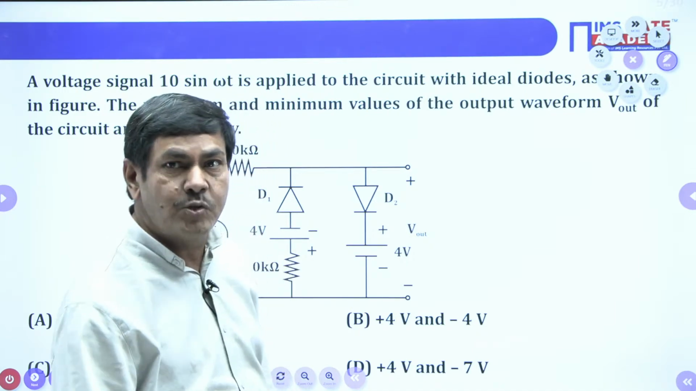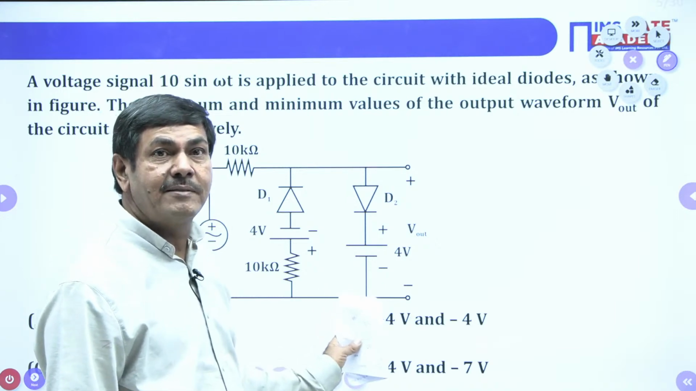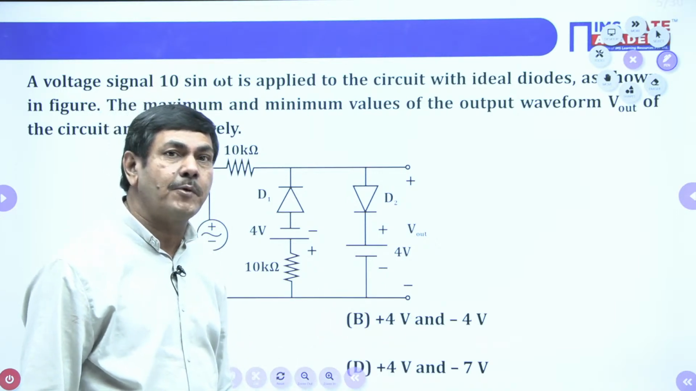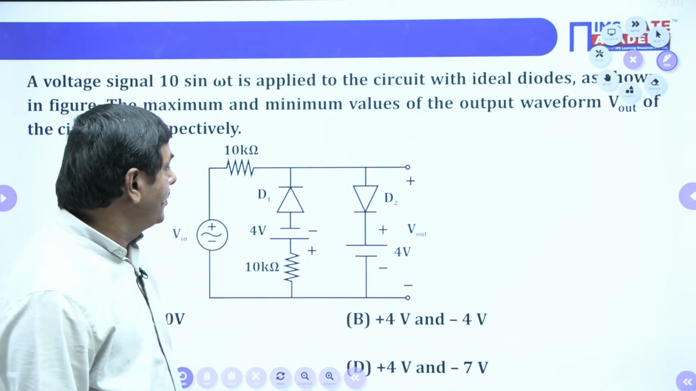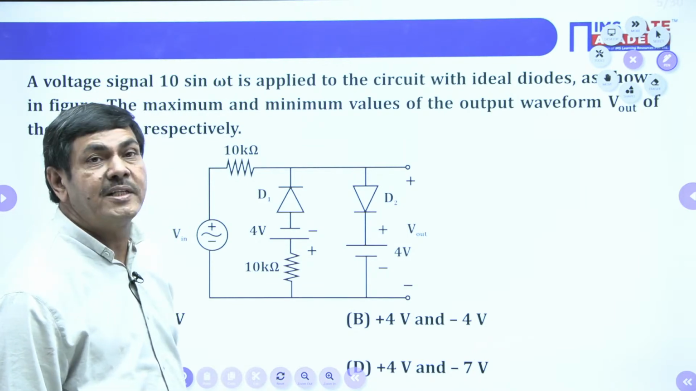How can we find these two voltages? You watch it here now. First of all, what network is given in the problem? The problem is connected with two diodes and also two batteries, and an AC input is given.